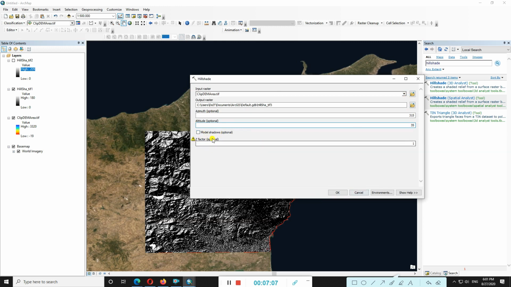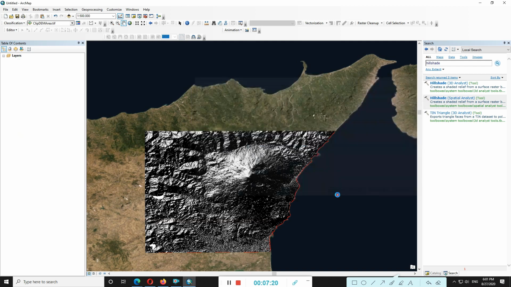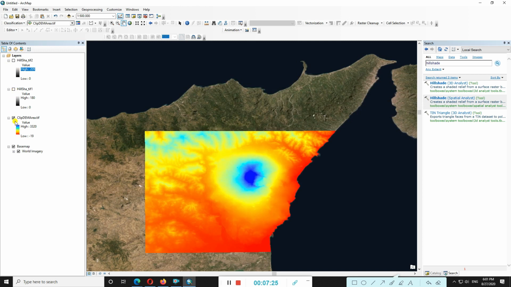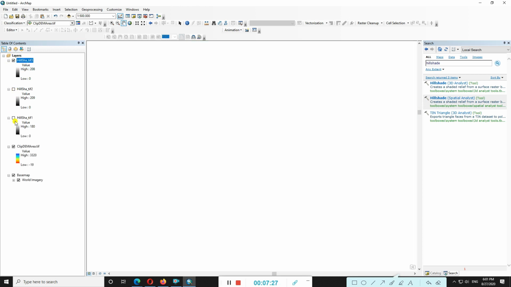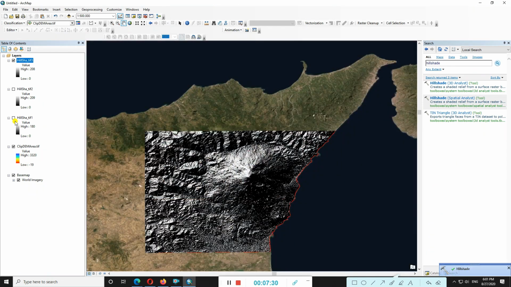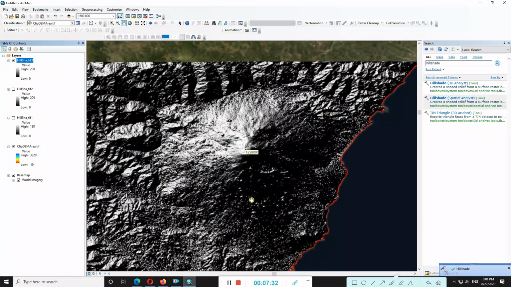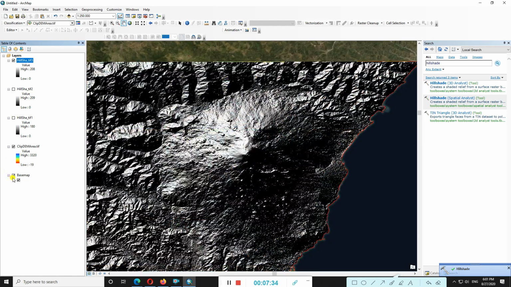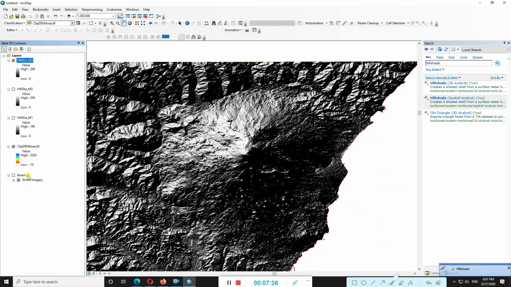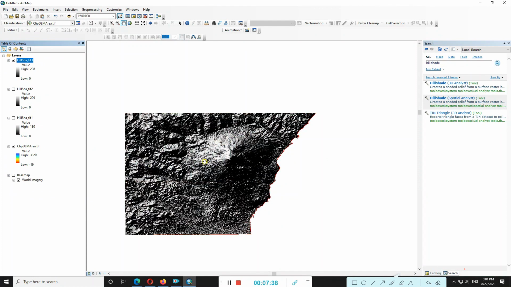Both the data I will explain to you. The Z factor is 0, okay, it is required to be 1 or 2. Just we remove that base map because it requires time to load.